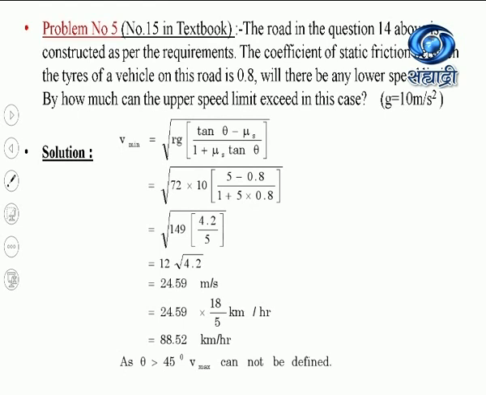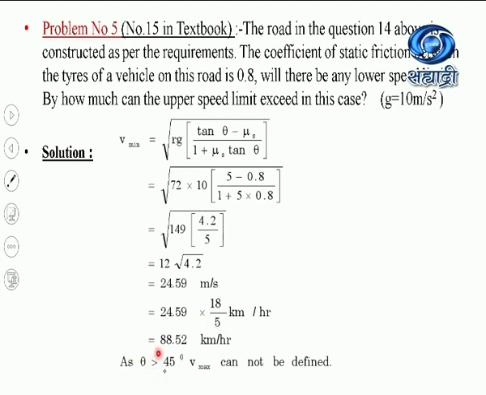Now see, we have to use the equation for minimum velocity, that is square root of Rg into bracket tan theta minus mu s divided by 1 plus mu s into tan theta. R is given in the previous numerical as 72, g is 10, tan theta I was getting 5, coefficient of friction is 0.8, divided by 1 plus 5 into 0.8. If I simplify this equation, I get the value of the minimum velocity as 88.52 kilometer per hour. So this is the equation for minimum velocity.